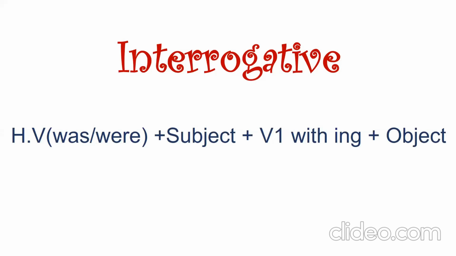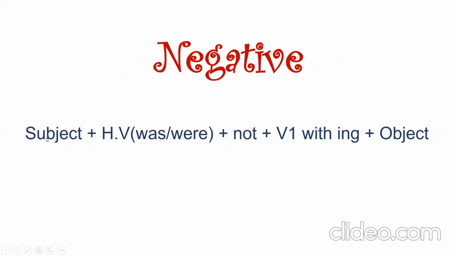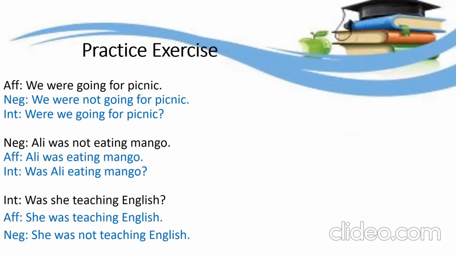Okay, so here is the interrogative structure for past continuous tense. Again, it is similar. We use helping verb in the beginning. The rest of the things remain same, like helping verb plus subject, then V1 with ing and object. And for helping verb we have was and were. Next is negative. Here we have to add not with the helping verb, subject plus helping verb plus not, then V1 with ing and object. Okay. Let's see some examples.